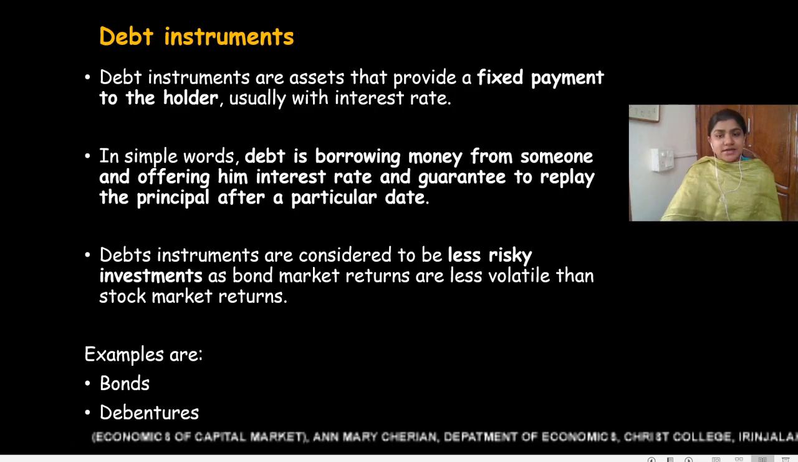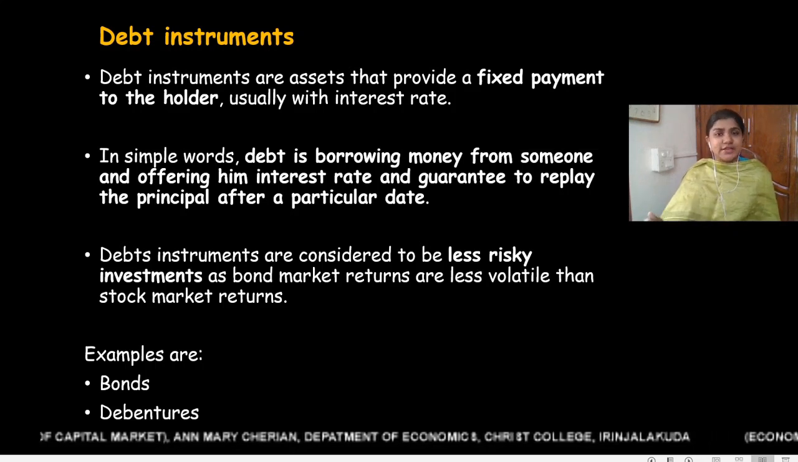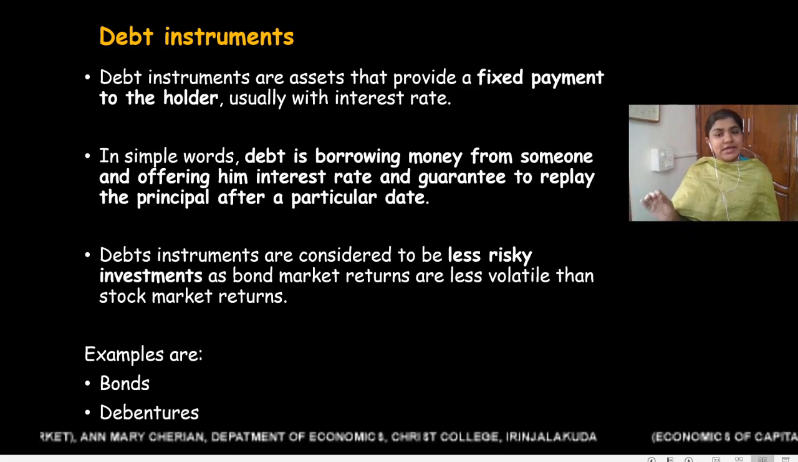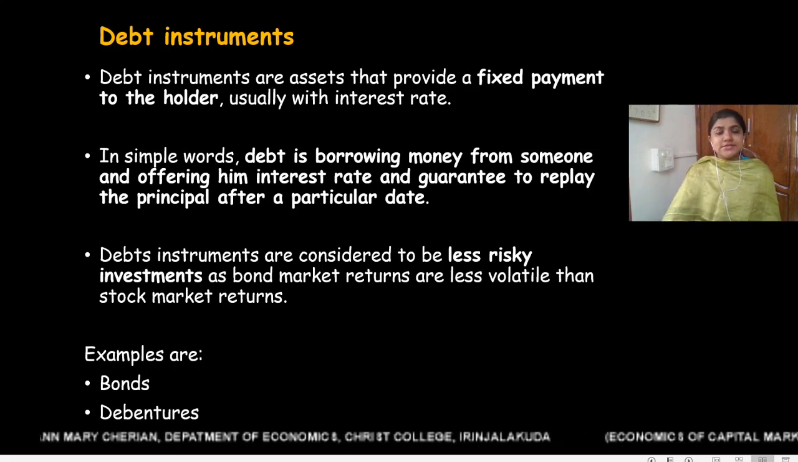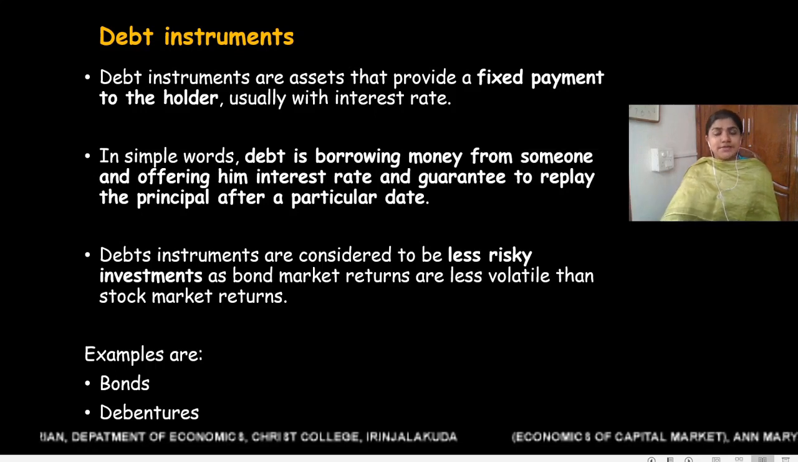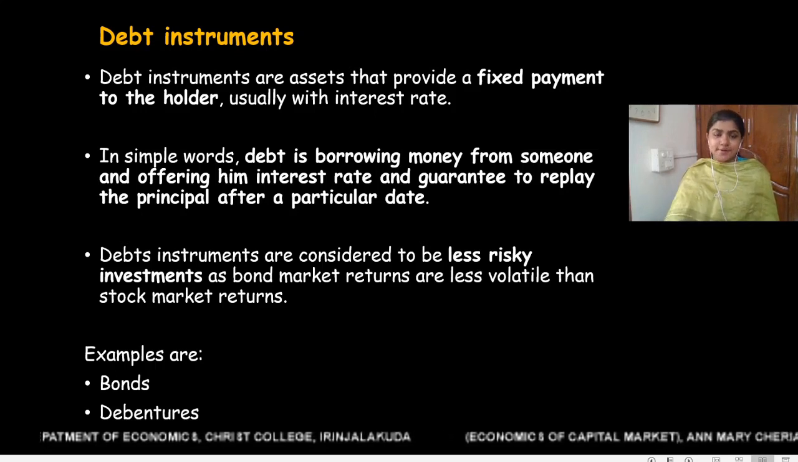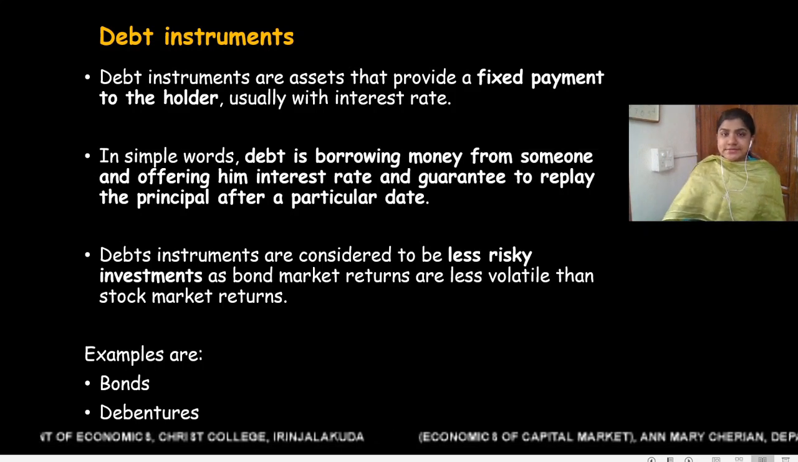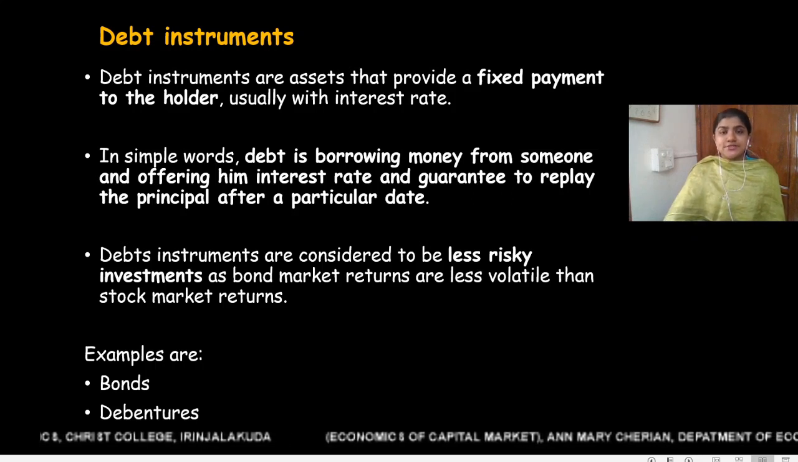Debt instruments are considered to be a less risky investment because they provide a fixed rate of interest at regular intervals. So debt instruments are less risky, and the returns on debt instruments are less volatile. Returns on debt instruments are mostly fixed, so they are considered to be safe instruments for investment. Examples of debt instruments are bonds and debentures.